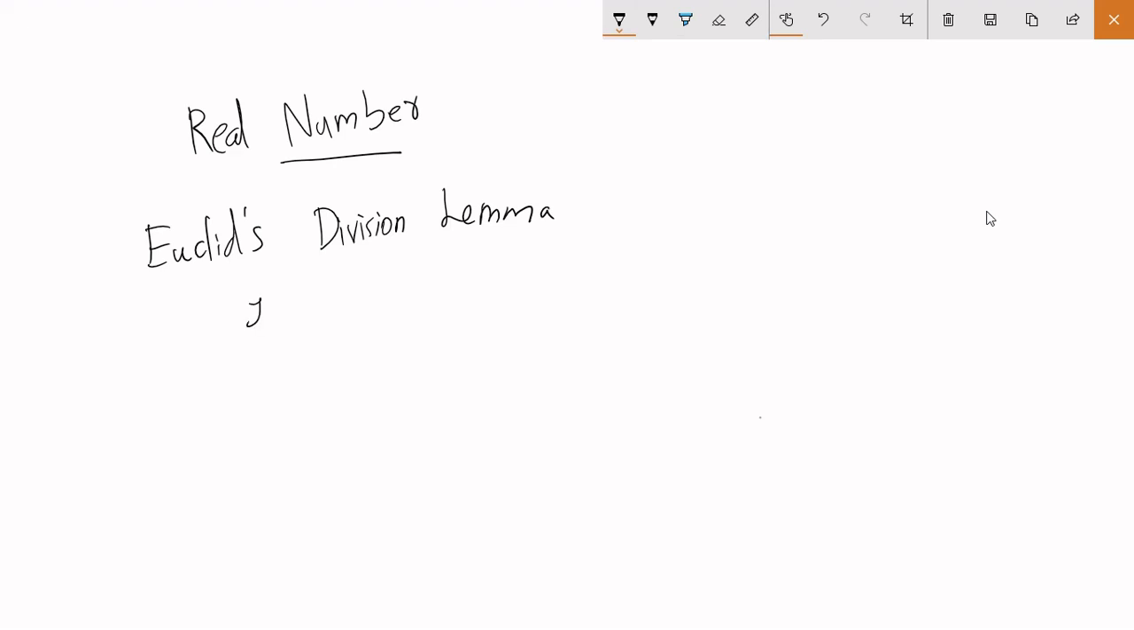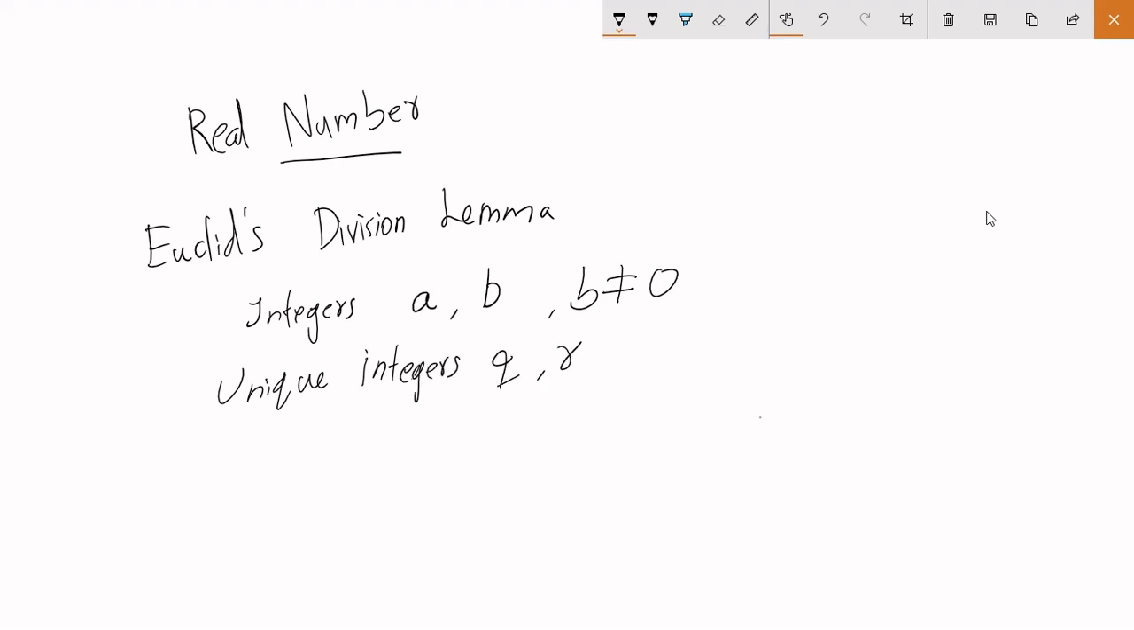Given two integers a and b, where b is not equal to 0, there exist unique integers q and r such that a is equal to bq plus r, where r is greater than or equal to 0 and less than b. If you just look at it, this isn't a very difficult statement.